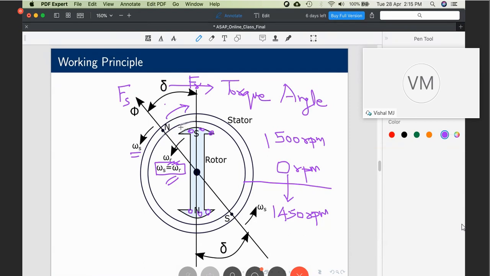If you further load the machine, delta will increase. You further load, delta will further increase. And there comes a stage beyond which the force of attraction is so weak that it cannot sustain motion. After that, it will fall out of step and the machine will stop. This is the basic principle of operation. You would have learned it in the machines course for sure. I'm just refreshing this. Is the concept clear?